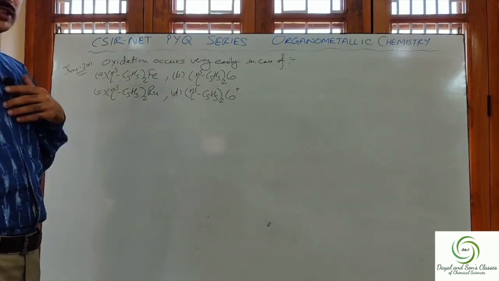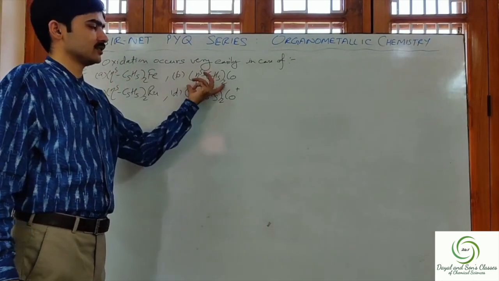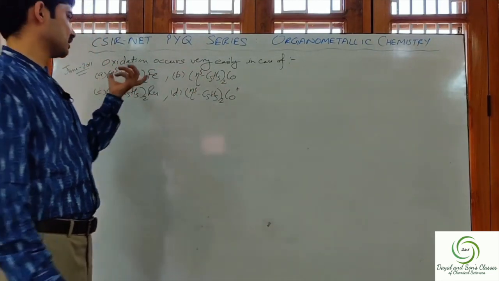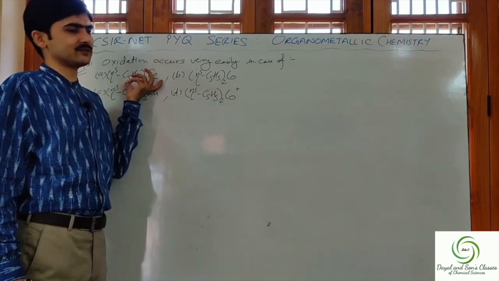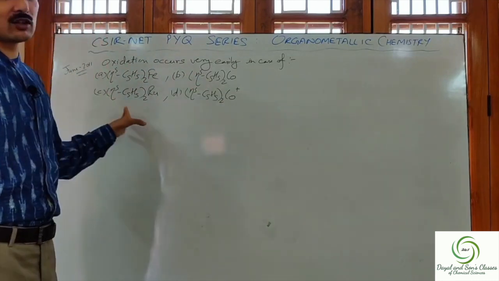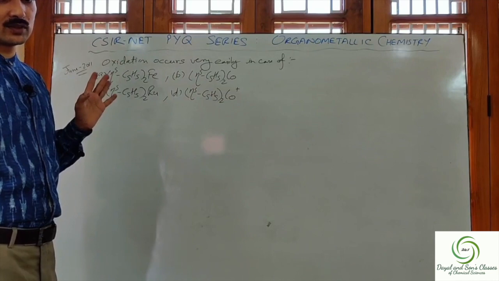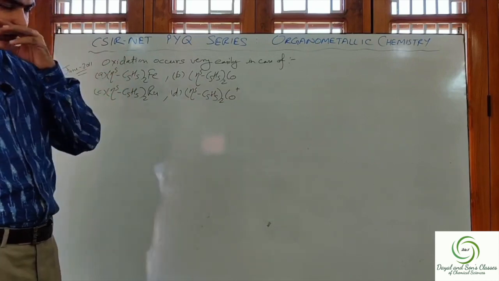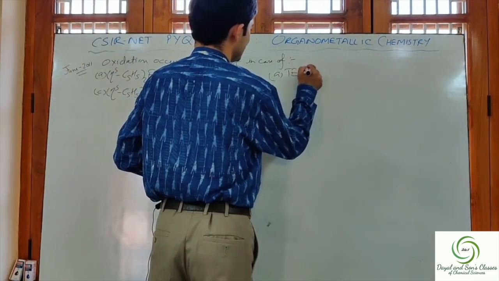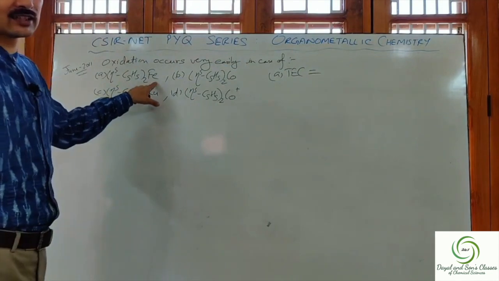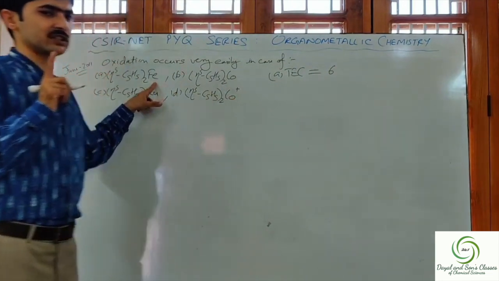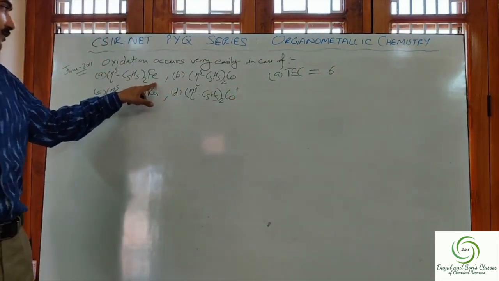So what we need to see is for which of these complexes TC is greater than 18. If we know the TC value, then for any complex whose TC is greater than 18, that particular complex will get oxidized easily. Alright, let us check now. Let us calculate first for ferrocene, part A. For A, TC is equal to, there is one iron, and iron contributes 6 electrons as per the neutral method. We will be using the neutral method for calculating TC.